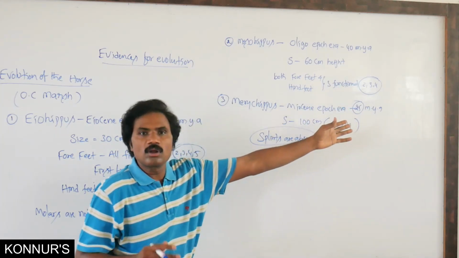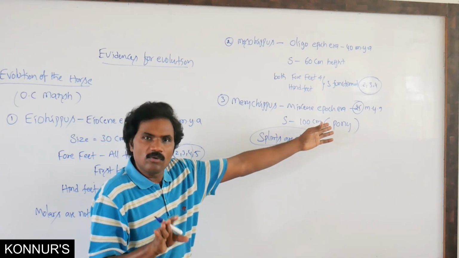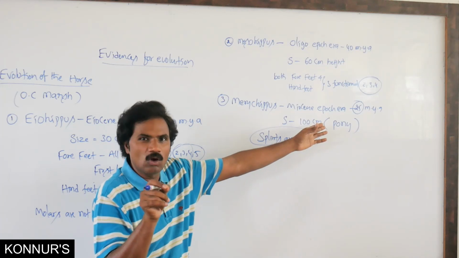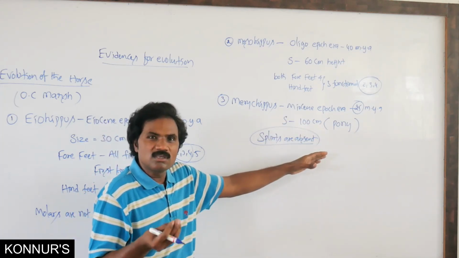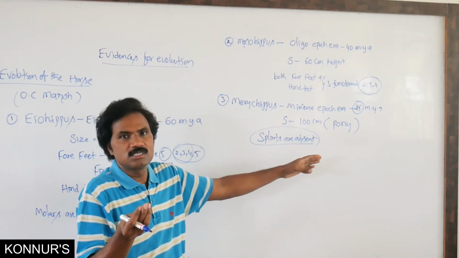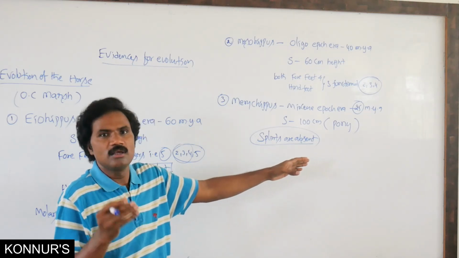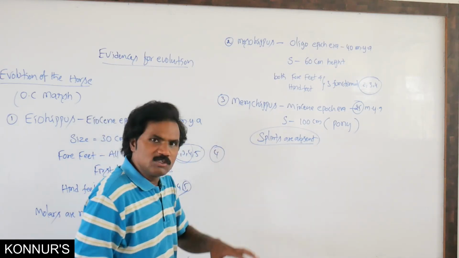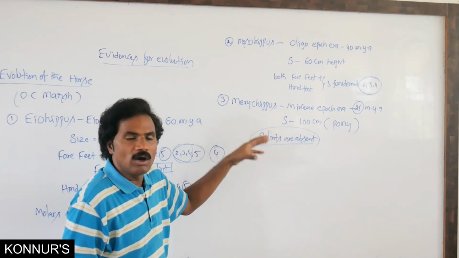Whereas in the 2, 3, 4, if it is fingers or toes, only the middle one is functional. Among these, the middle one is a little bit elongated and enlarged. Here also, the molars have sharpening edges, which is helpful for taking vegetarian food. Then it originated from Mesohippus or Merychippus.